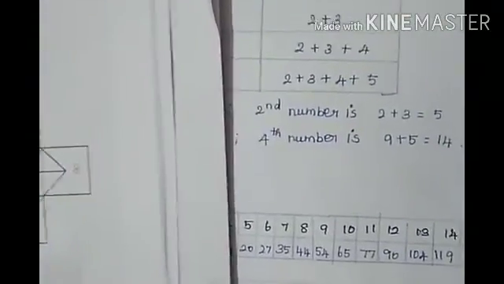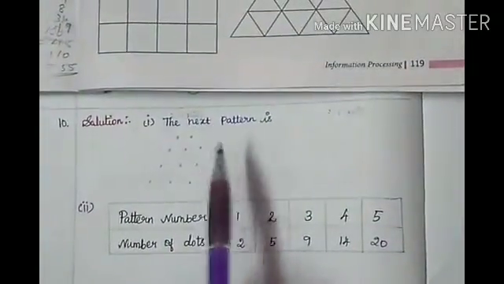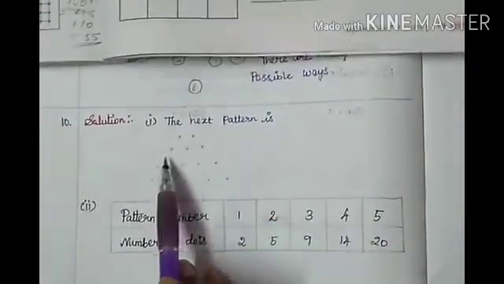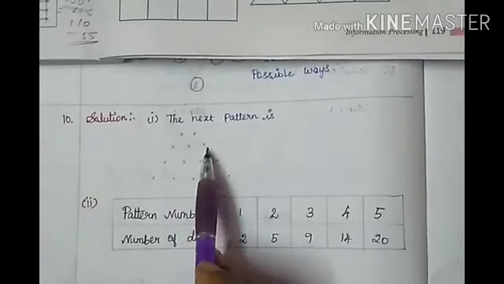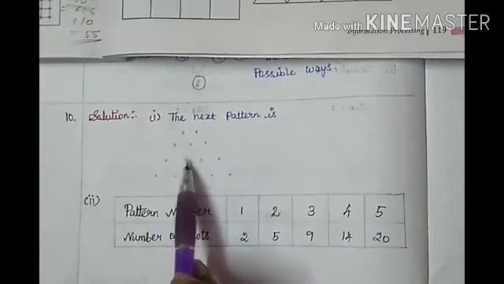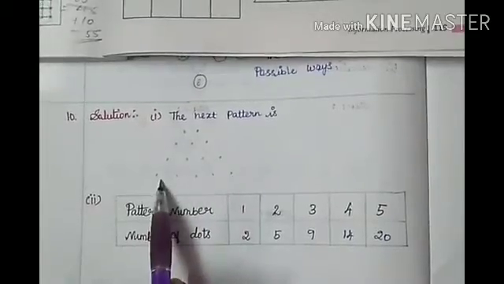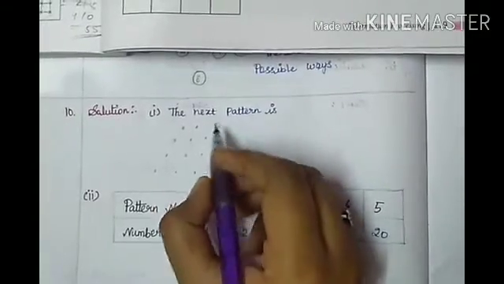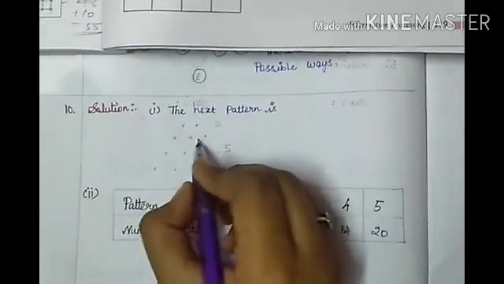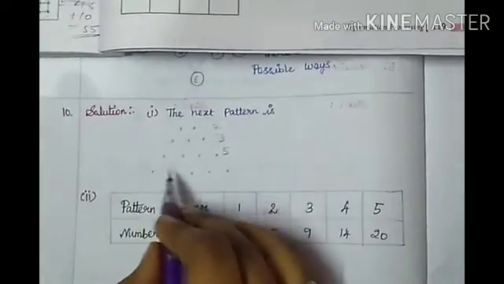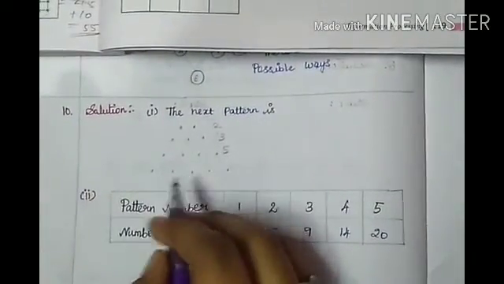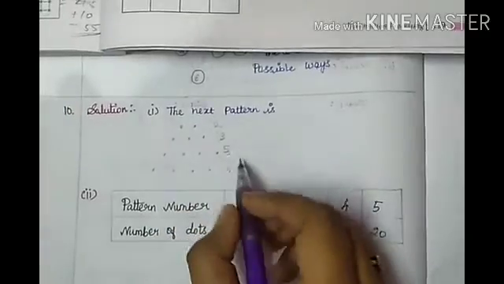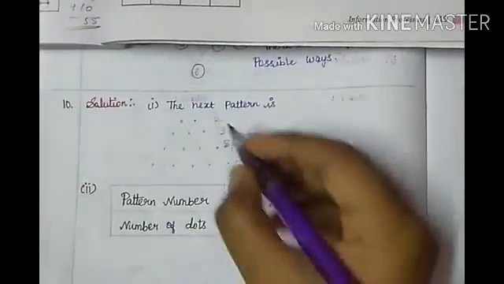So what is the question given? The first question, draw the next pattern. So what is the answer, the next pattern? For the first pattern we have 2. For the second pattern we have 5. For the third pattern we have 9. And for the next pattern, how to draw? For the first pattern we have 2, for the second pattern we have 3, for the third pattern we have 5. And for the fourth pattern, what should we do? We should add 1, 2, 3, 4, 5, the consecutive numbers. This is only the next pattern.